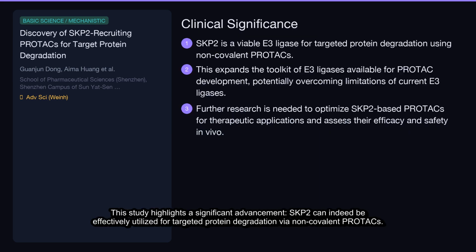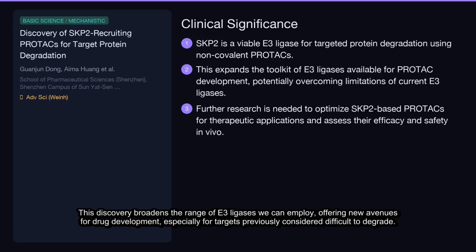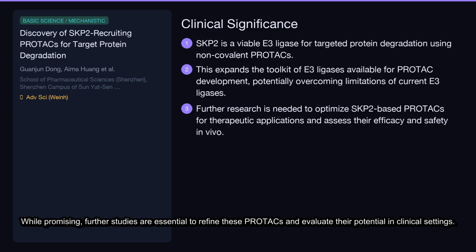This study highlights a significant advancement. SKP2 can indeed be effectively utilized for targeted protein degradation via non-covalent PROTACs. This discovery broadens the range of E3 ligases we can employ, offering new avenues for drug development, especially for targets previously considered difficult to degrade. While promising, further studies are essential to refine these PROTACs and evaluate their potential in clinical settings.